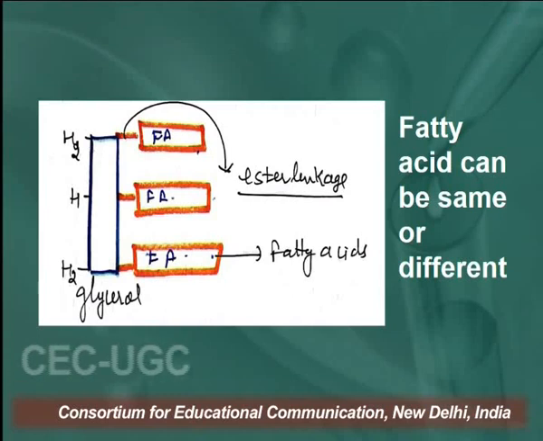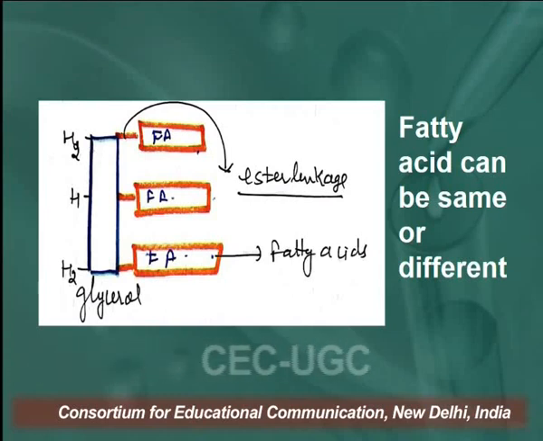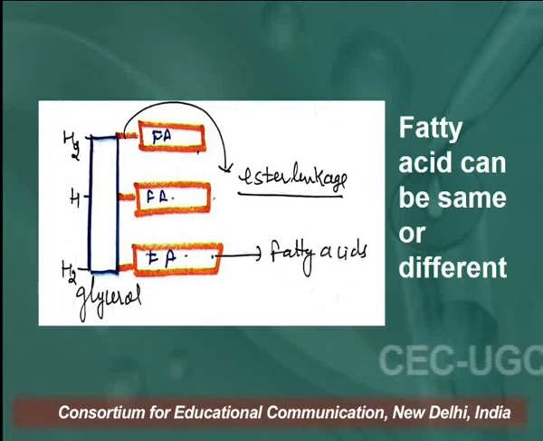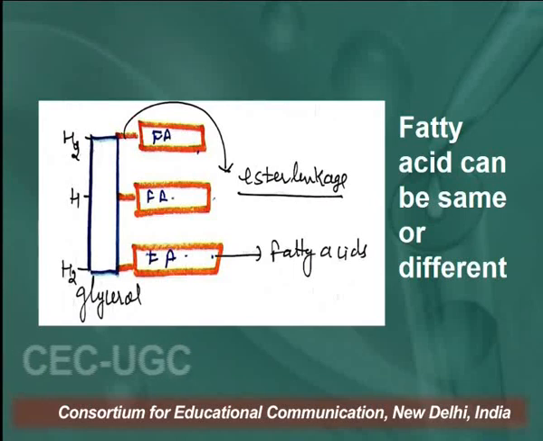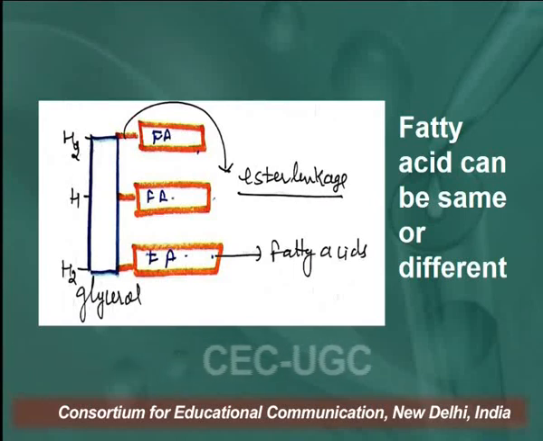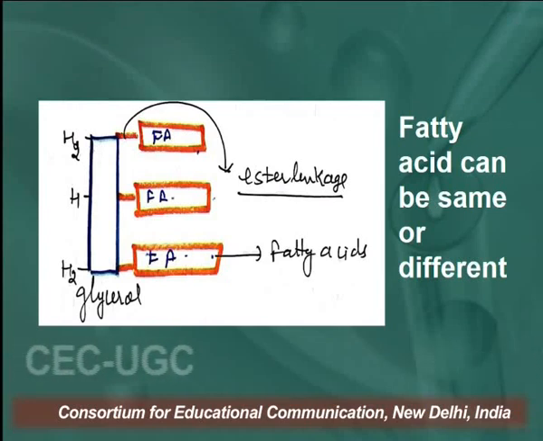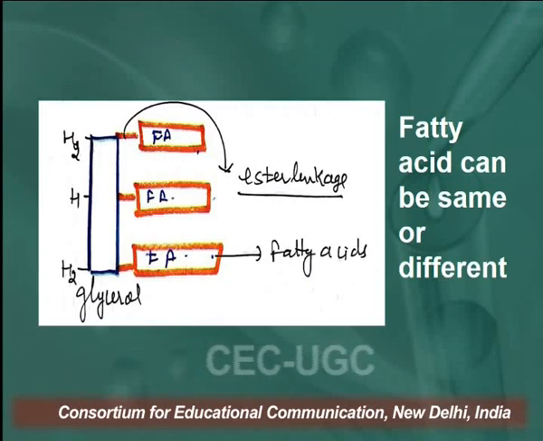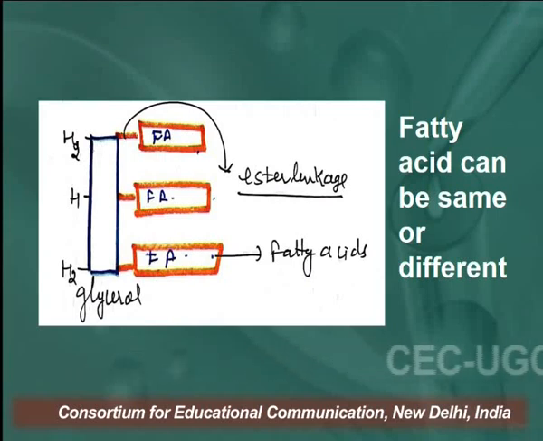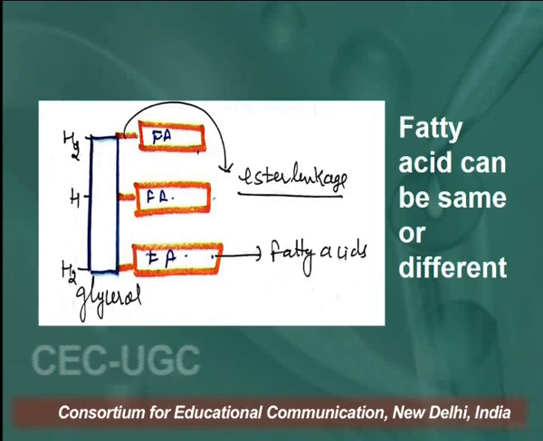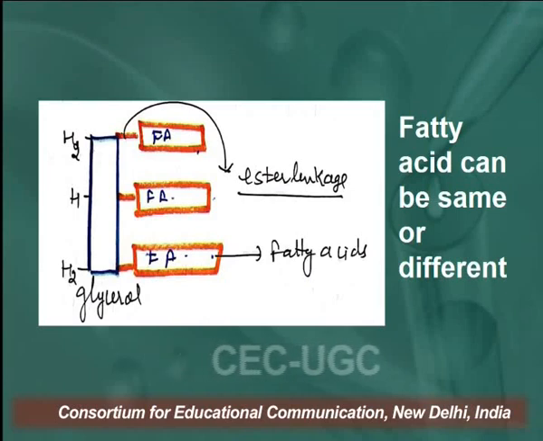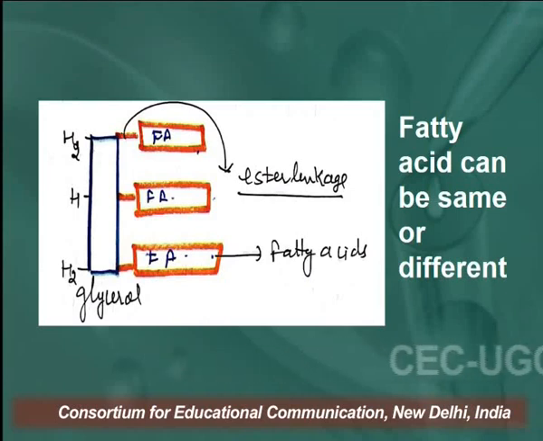So, on your screen you are looking at a long bar. That long bar represents glycerol, and in that long bar there are 3 horizontal bars. These horizontal bars represent the fatty acids, and between the glycerol molecule and the fatty acids you can see a single line that represents the ester linkage.